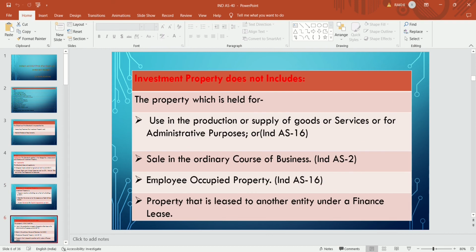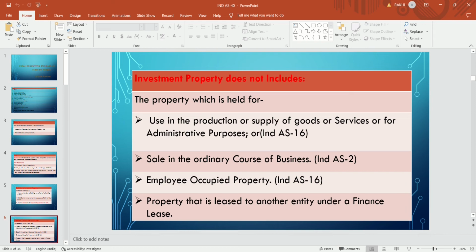Investment property does not include what is out of the purview of this definition. Property which is held for use in the production or supply of goods or services, or for administrative purposes. The land or building which is used as a factory building or office building is not treated as an investment property. There is a separate standard for that, that is Ind AS 16.